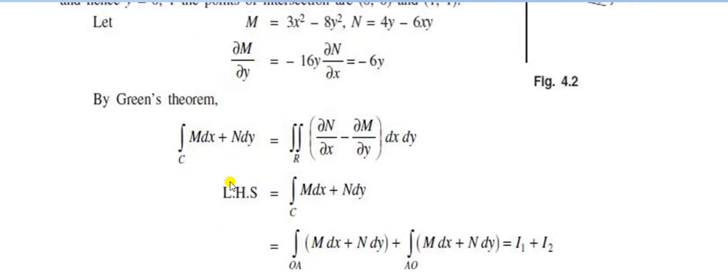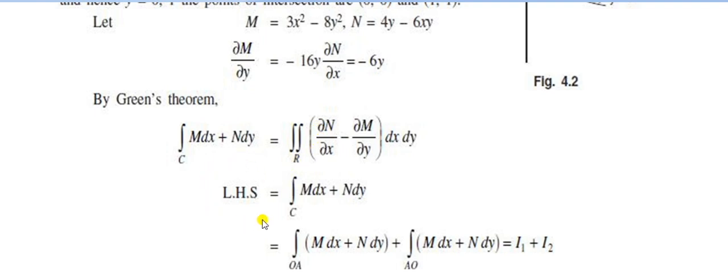By Green's theorem, the integral of M dx + N dy is equal to the double integral over R of (∂N/∂x − ∂M/∂y) dx dy. In your syllabus, only evaluating Green's theorem is there. Evaluate means you can find either the left hand side or the right hand side value. If it says verify, we find both values and check that they are the same.